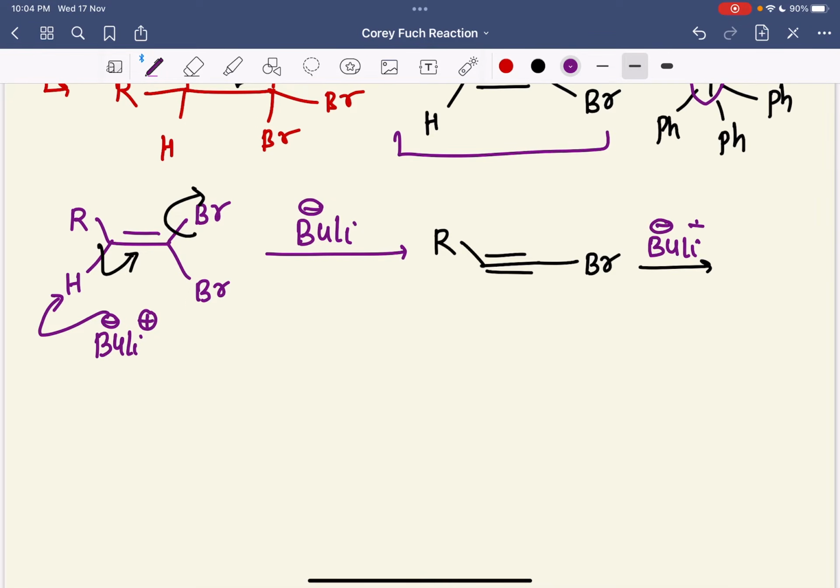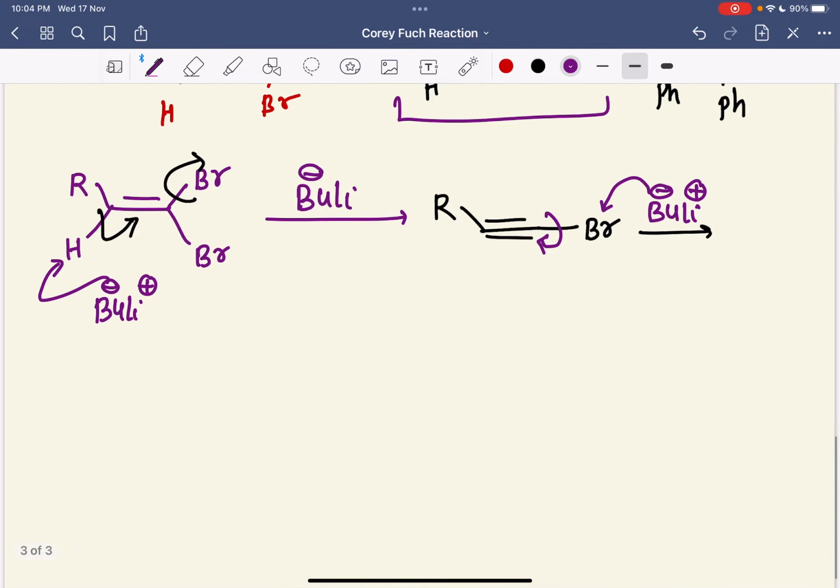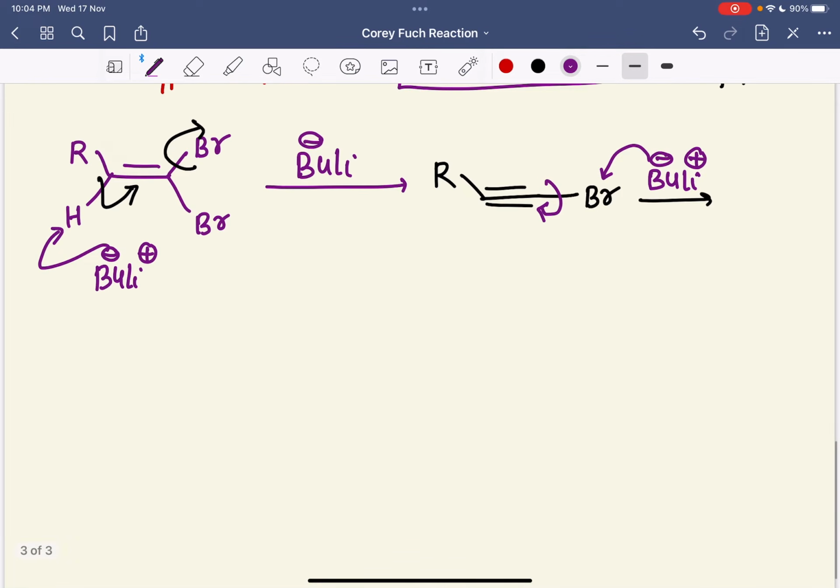This is Bu minus Li plus, and this will attack this bromine, and form a negative charge on this triple bond carbon. So you will get something like this: R, triple bond, here is a carbon, here is a negative charge, and you know that we can't leave this as it is.